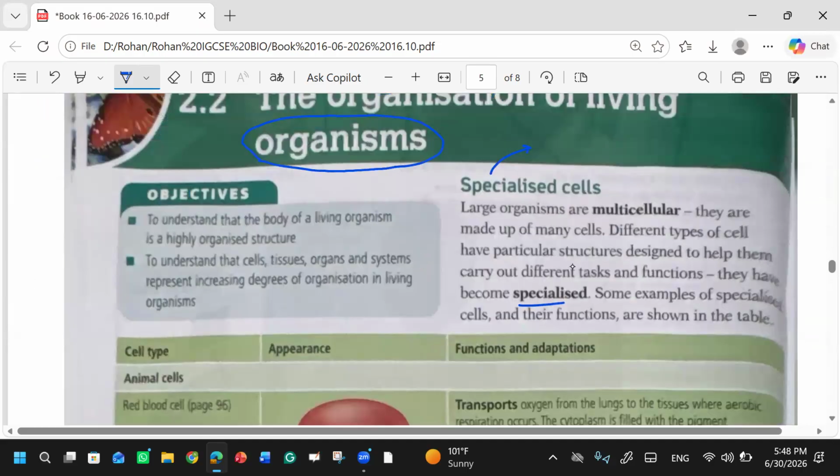Large organisms are multicellular. They are made up of many cells. Are we eukaryotic or prokaryotic? What is the category of human beings?